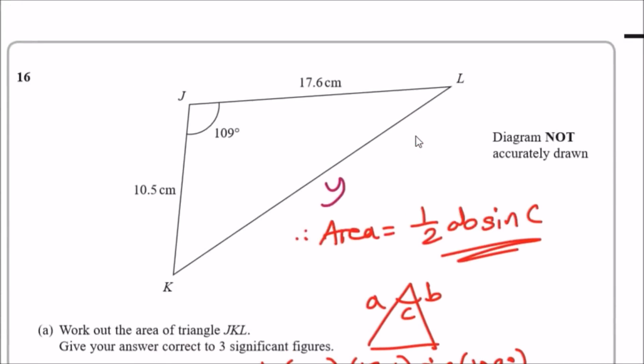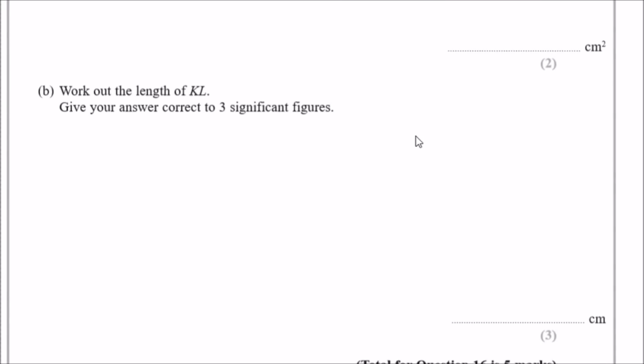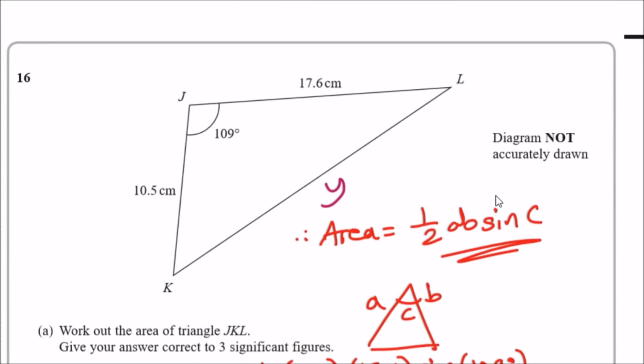So the technique is to apply the cosine rule. In the beginning of the book, the cosine rule is given by a squared equals b squared plus c squared minus 2bc cos A. One thing to know is that we're using the angle A. There's only one angle, which is capital A, and that's reflected to the little a. So every time we have a triangle, cross out the letters and relabel it. The one with the angle, call it capital A, and the one opposite, call it little a. So I'm going to replace the y with little a, just for this question.